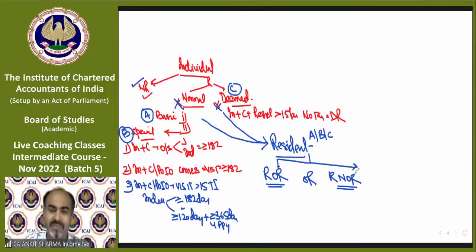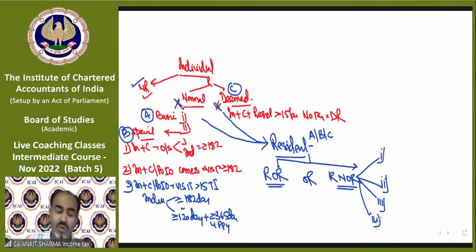Now we have 4 cases of it. Fine. So let's discuss one by one. Case 1. So if you are a resident, then we have to check whether you are a resident and ordinary resident or not. So there are 4 conditions. If you fulfill any of these, you will be called a resident but not ordinary resident.